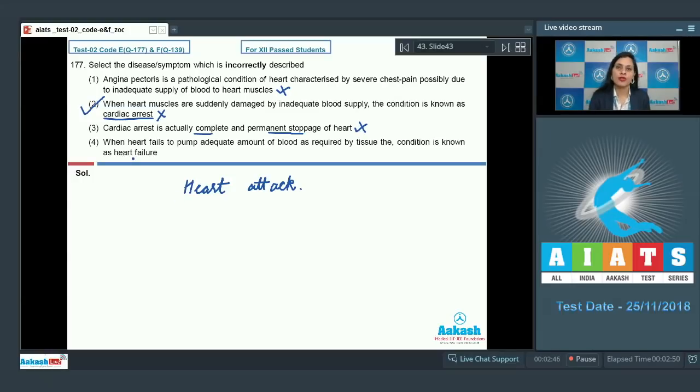Our next option given is when heart fails to pump adequate amount of blood as required by tissue, the condition is known as heart failure, and this is a correct statement but is not a correct answer to our question. So the correct answer for this question is option number 2. Let's move on to the next question.